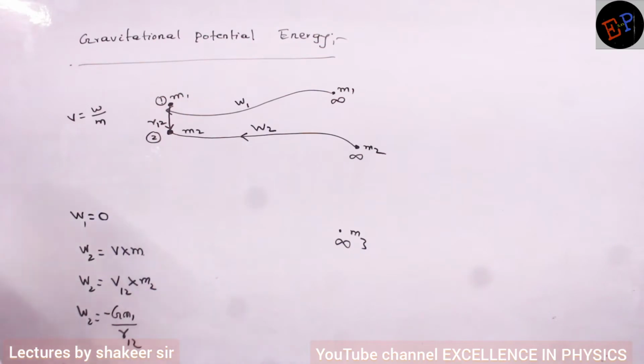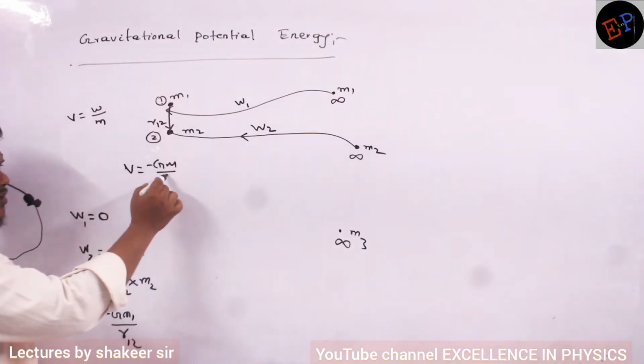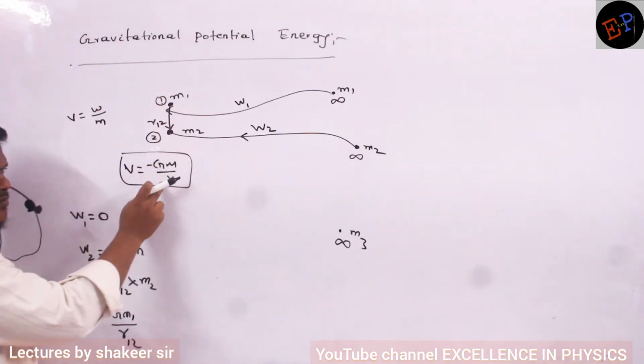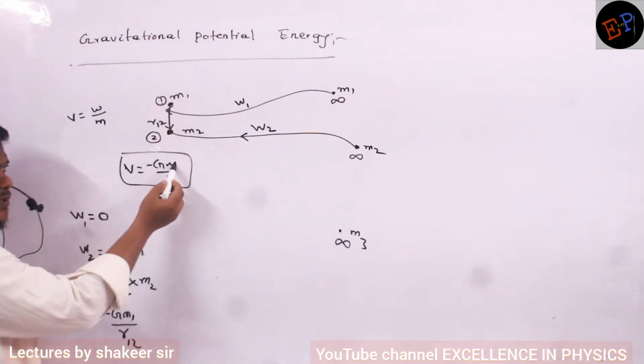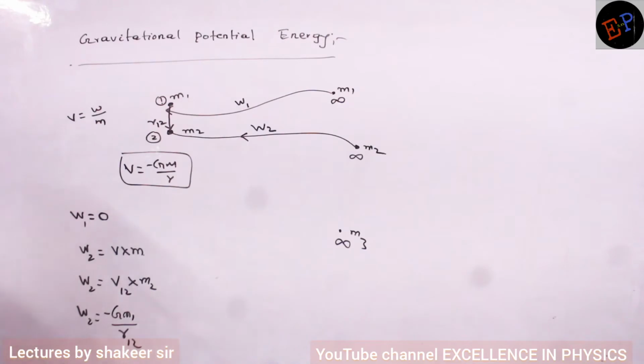Are you able to understand? Potential due to a point mass, V is equal to minus G m by r only. This is the equation for potential. So V is equal to minus G m divided by r. Which mass here is giving potential? m1. And what is the distance? The distance I am calling r12.